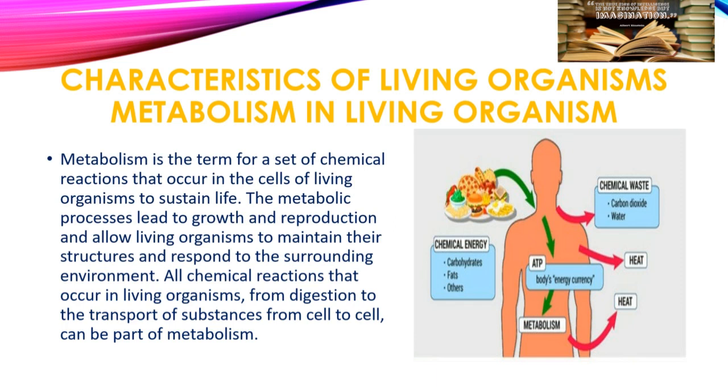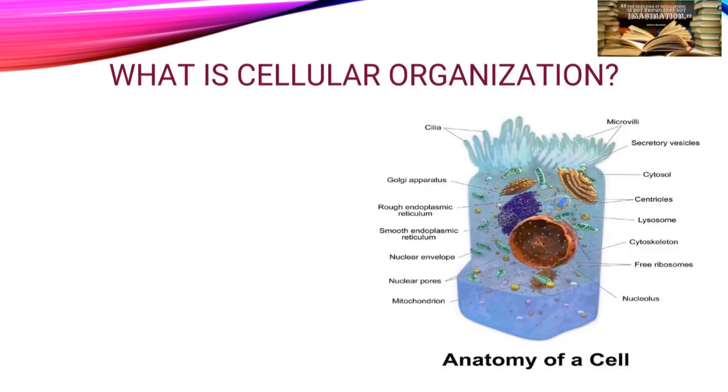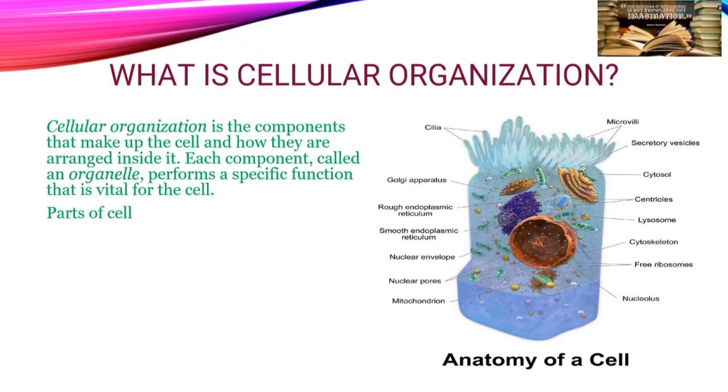So let's move to the next slide. So what is cellular organization? Cellular organization is the structure of the cell. The details of the structure of the cell we have learned in class 9 itself. So let's read what cellular organization is. Cellular organization is the components that make up the cell and how they are arranged inside it.